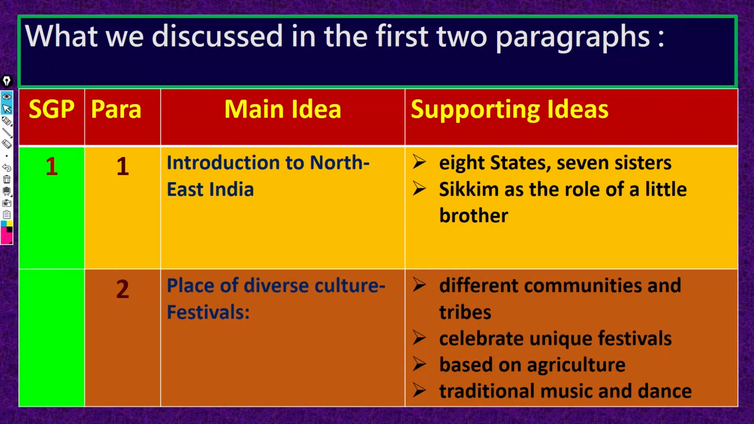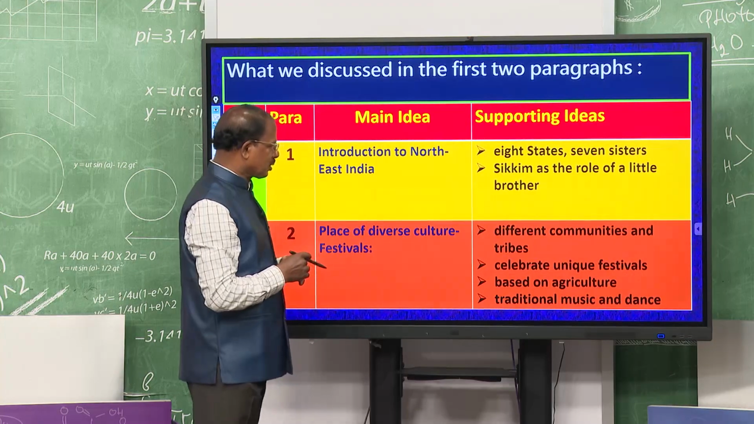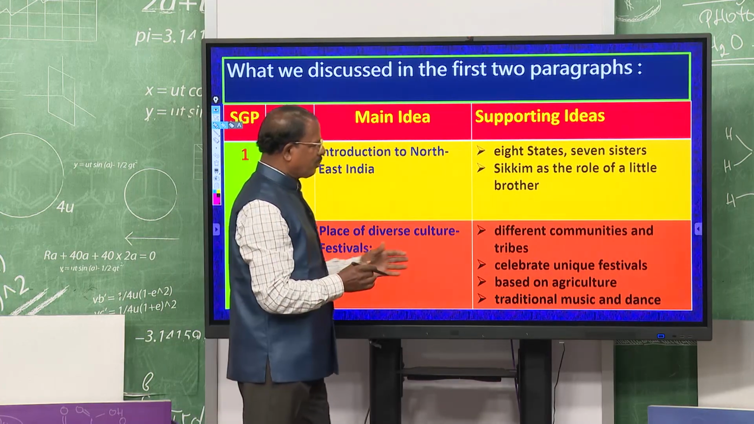And you see the first two paragraphs, the main ideas that we discussed. In paragraph 1, the introduction to Northeast India, means what is Northeast India, what are the states that come under Northeast India, and the second one is a place of diverse culture, different types of festivals they celebrate. The supporting ideas are 8 states and 7 sisters. Sikkim is called the little brother to the 7 sisters.